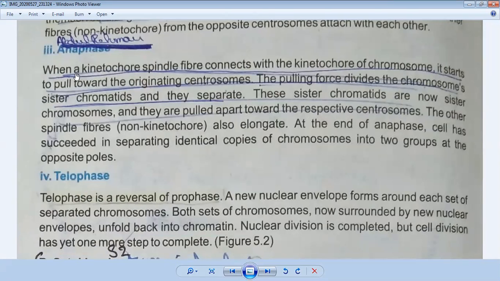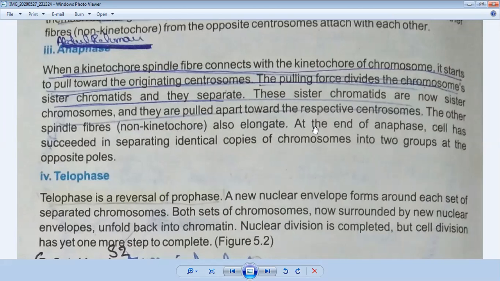You can also see that when a kinetochore spindle fiber connects with the kinetochore of chromosomes, it starts to pull towards the originating centrosomes. The pulling force divides the chromosome sister chromatids and they separate. These sister chromatids are now sister chromosomes, and they are pulled apart toward the respective centrosomes. The other spindle fibers also elongate.